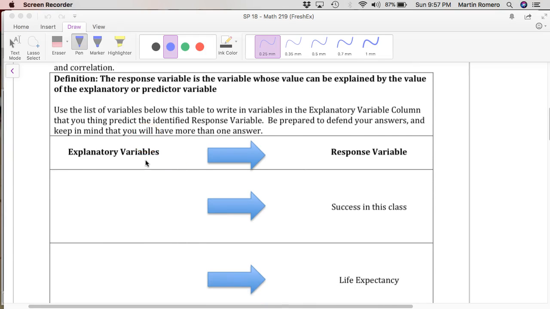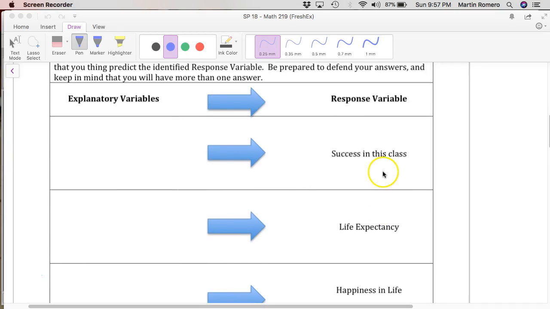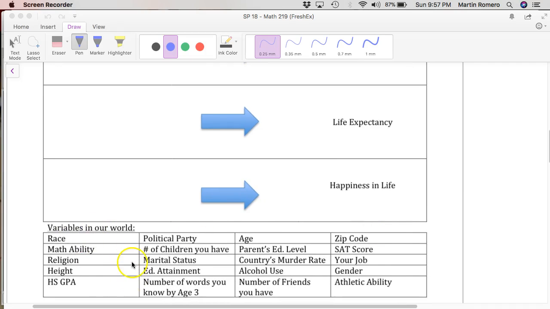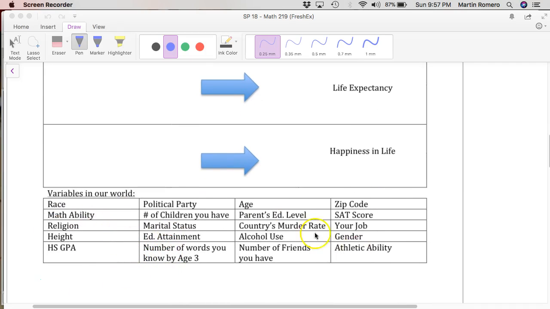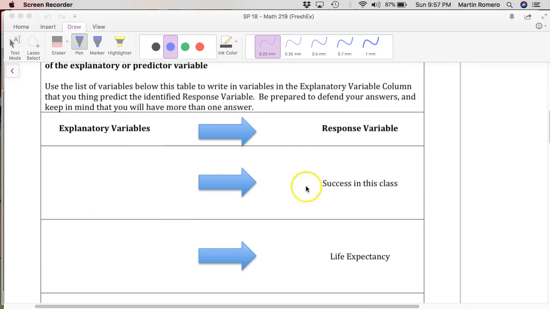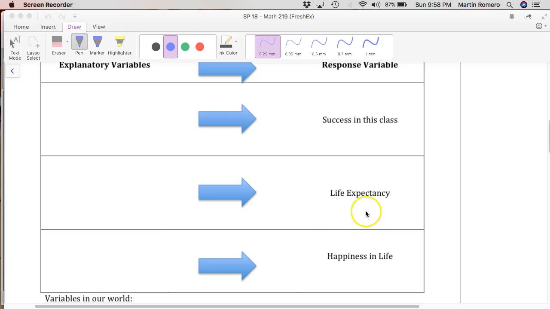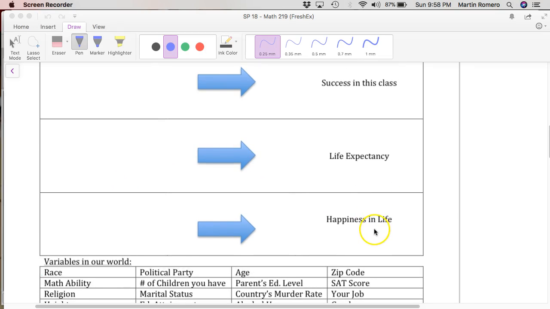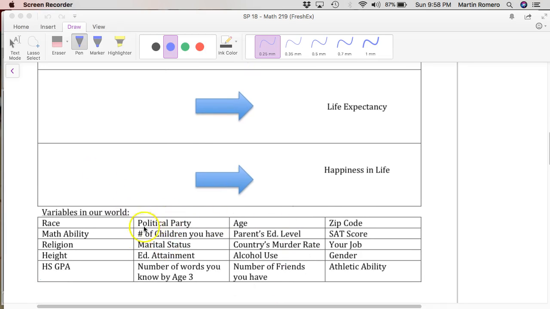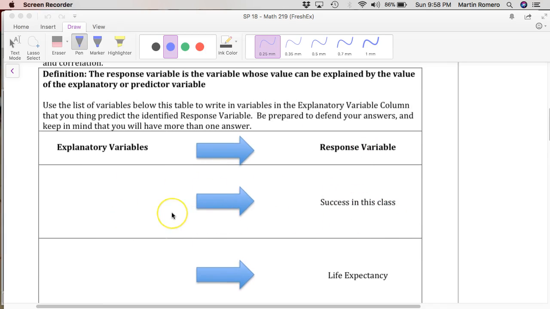So what you need to do in the first part here is, if you look carefully, I've identified 3 response variables. And then I just chose some other variables in the world. And I just want you to think about, discuss with other people, which explanatory variables would explain success in this class. What explanatory variables would explain life expectancy and happiness in life? And again, it's just you making claims about which of these variables down here is related to one of these variables here, related in a way that this variable explains this, and you could have multiple answers.